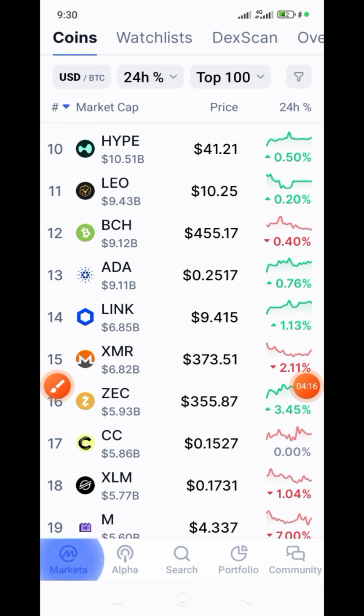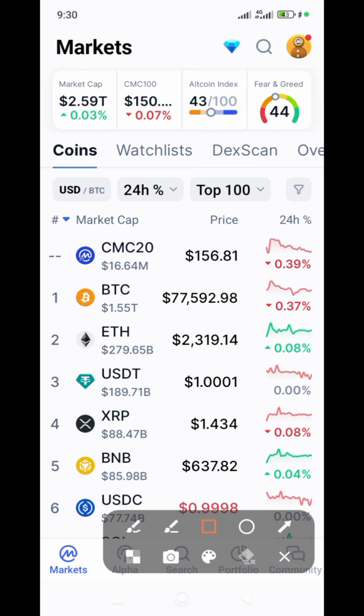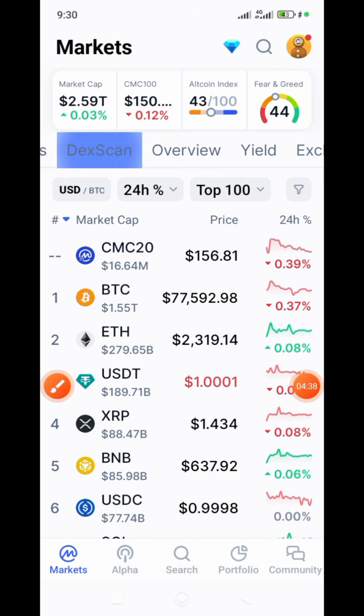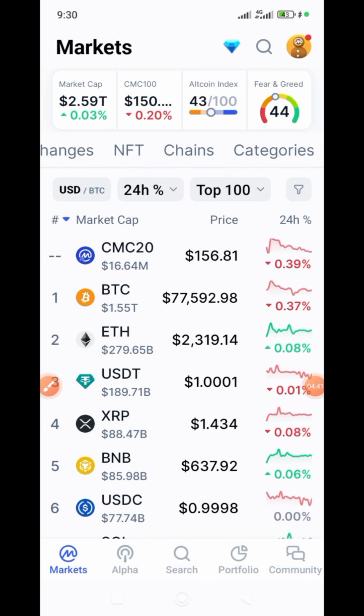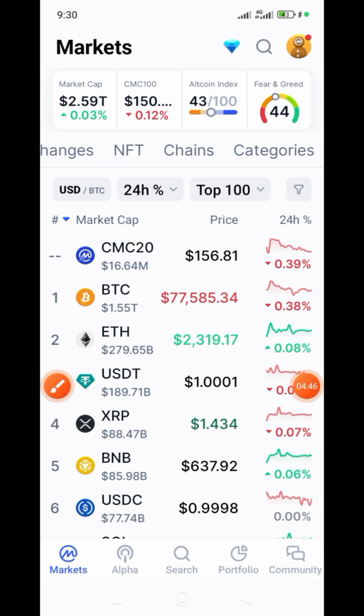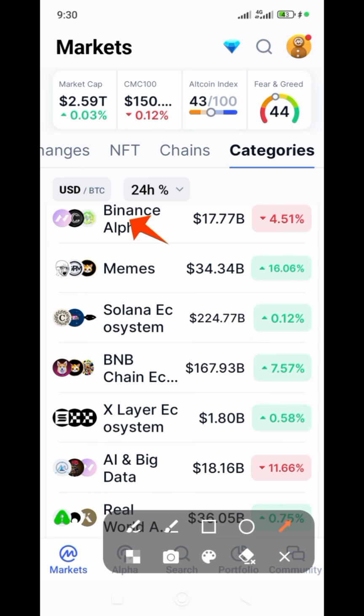So now if you want to find out the current trending crypto narratives in the industry, you come here. This is coin. Watch or follow me very well. This is coin, this is watch list, this is dex scan. The other is overview. You keep scrolling. You see the way I'm scrolling, you see category. If you see category, click on this category. Stop, click on the category. You see different crypto narratives. All right, you see different crypto narratives. Number one is Binance Alpha.